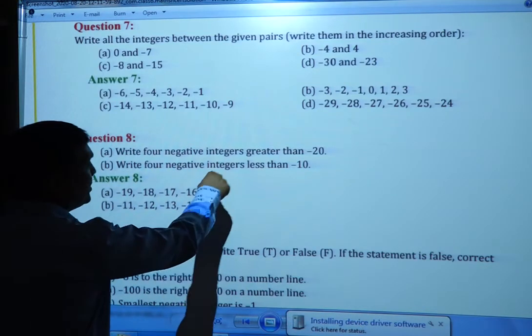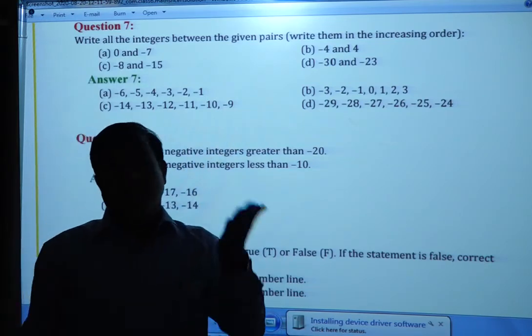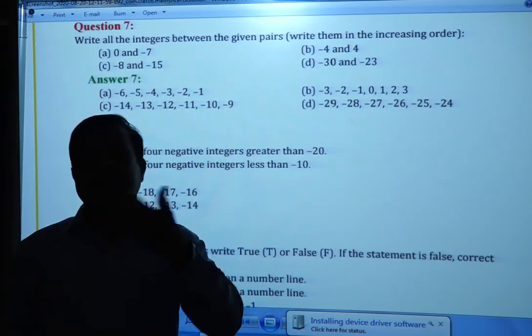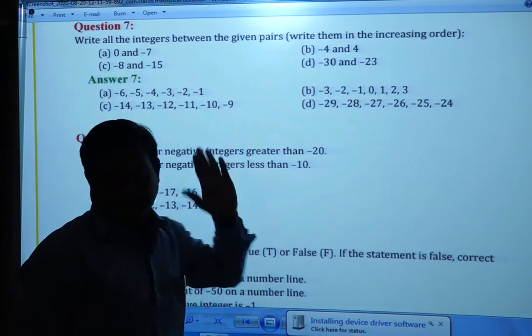Write 4 negative integers less than minus 10. Now, 4 negative integers less than minus 10. So minus 11, minus 12, minus 13, minus 20, minus 50, minus 100. Whatever you can write, no problem. Next.